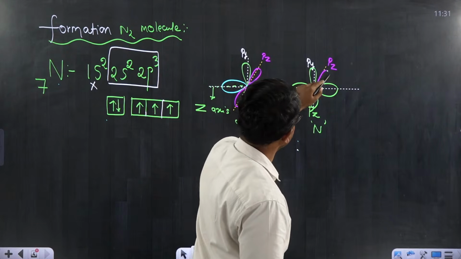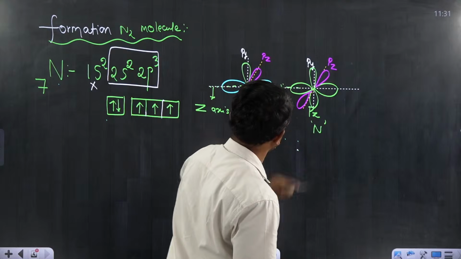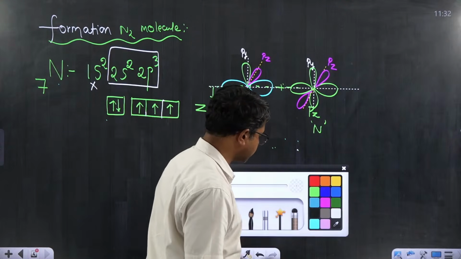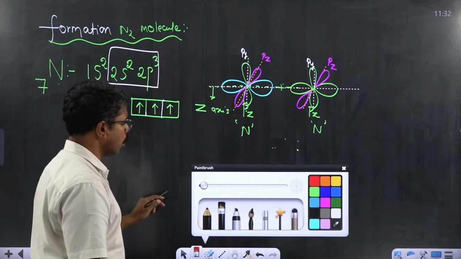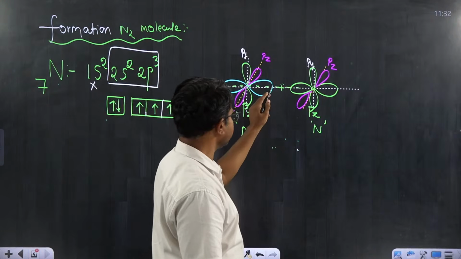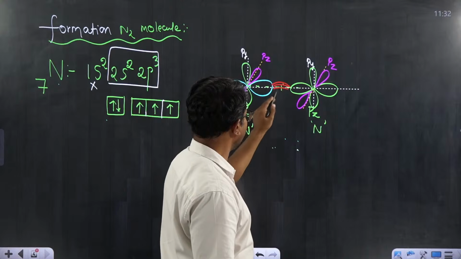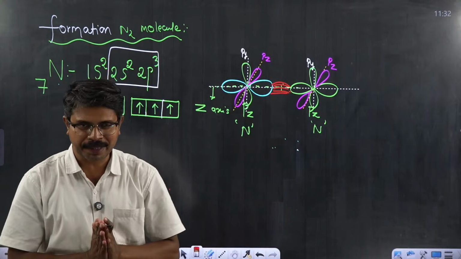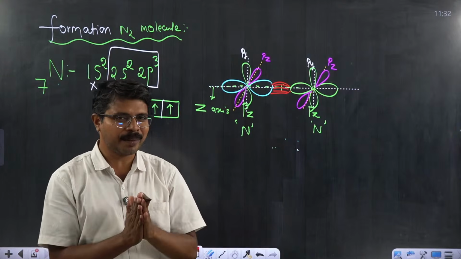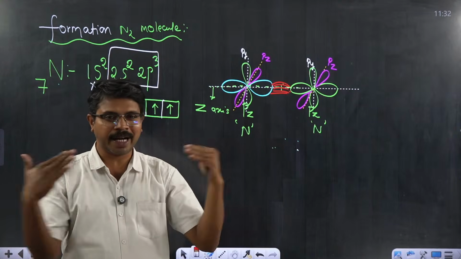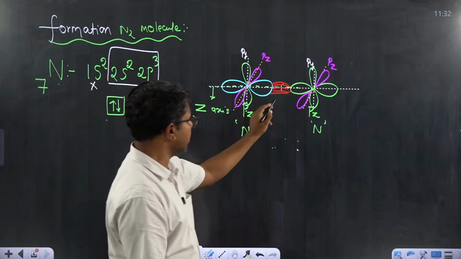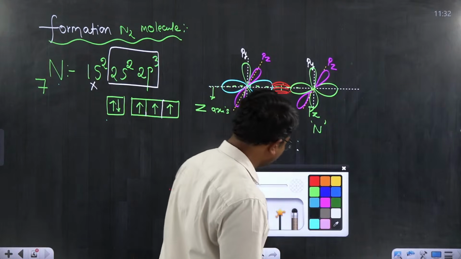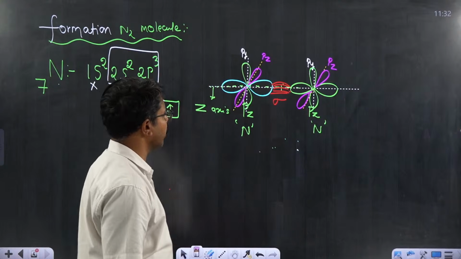And even the pz orbitals of 2 nitrogen atoms are perpendicular to the nuclear axis, and obviously they are parallel to each other. Now tell me students, between pz and pz, what kind of overlapping can be expected? It is axial overlapping, right? Or linear overlapping, or head-on overlapping, or end-to-end overlapping, which must lead to form sigma bond.